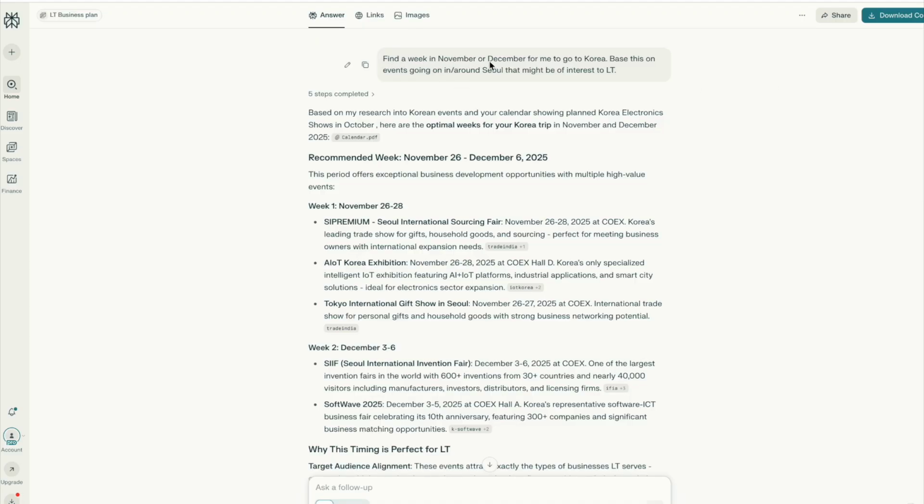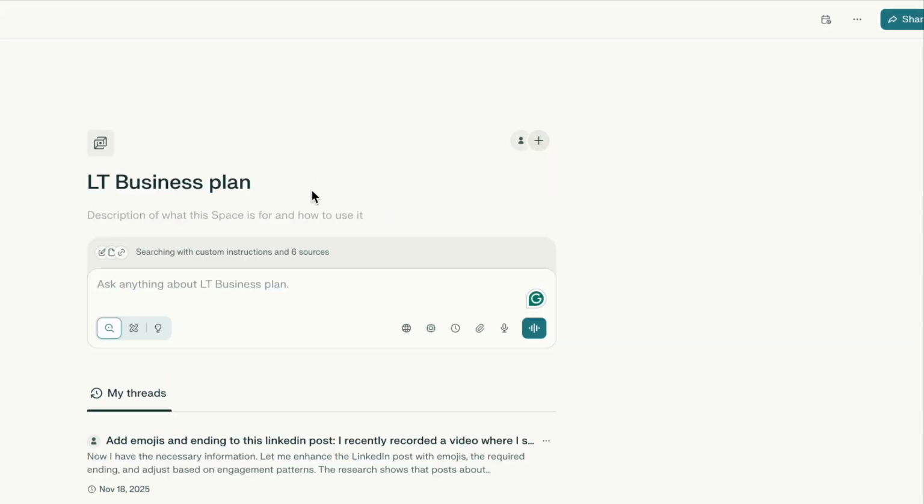Find a week in November, December for me to go to Korea. Base this on events going on in and around Seoul that might be of interest to LT. So, okay, let's step back a second. How does it know what LT is?